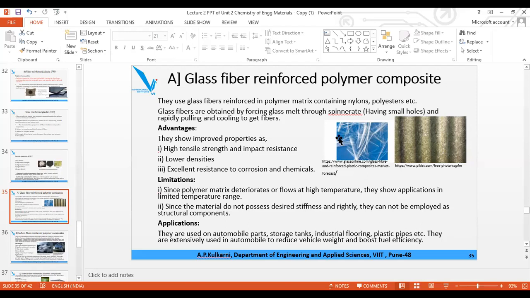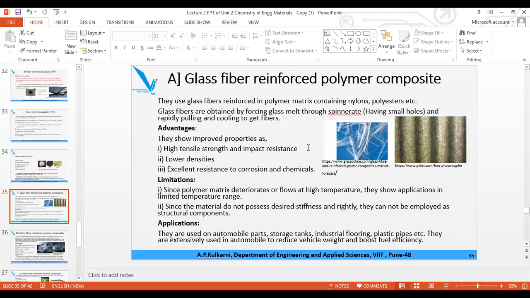They have improved properties like tensile strength, as I have said. Lower density is also common, and excellent resistance to corrosion, which is also common. But what is the true limitation of this? High tensile strength, low density, lightweight, resistance to corrosion and chemicals. These are the common properties which are applicable here also.